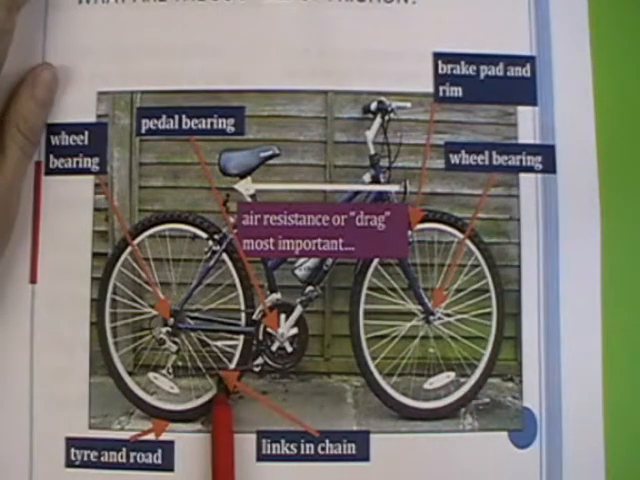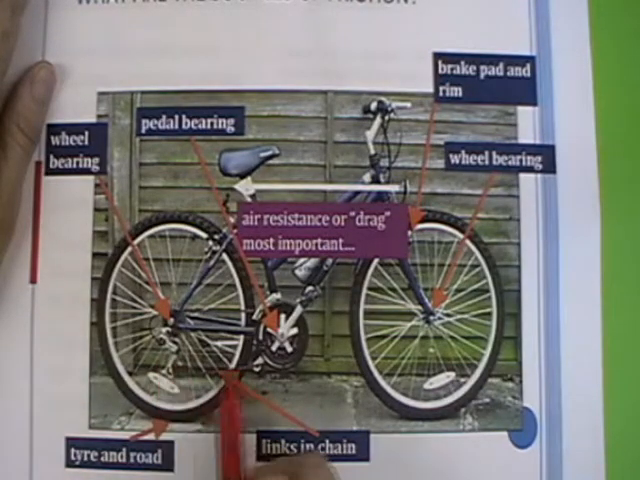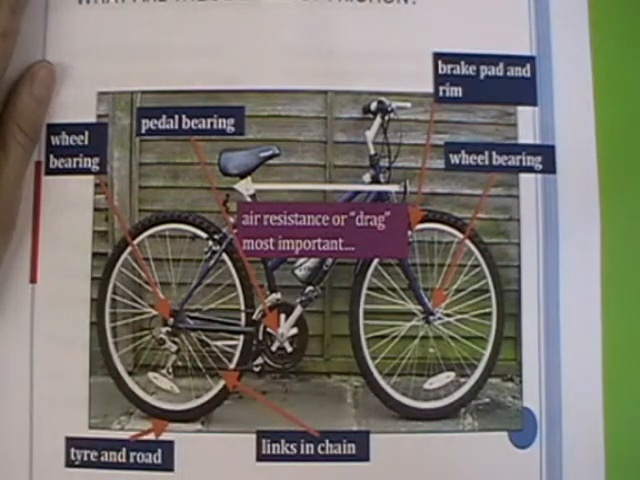You've got links in the chain. You will want friction there because you want those links of the chain to hook into the gears here, or the cogs, to make sure that the cogs are pulling the chain around and helping the bicycle to move. Friction between the tyre and the road. You do want friction here.